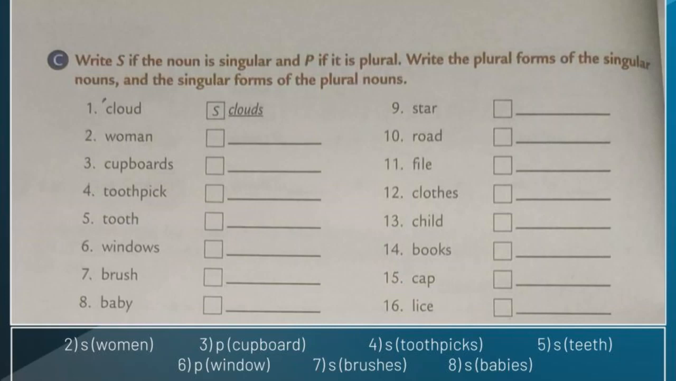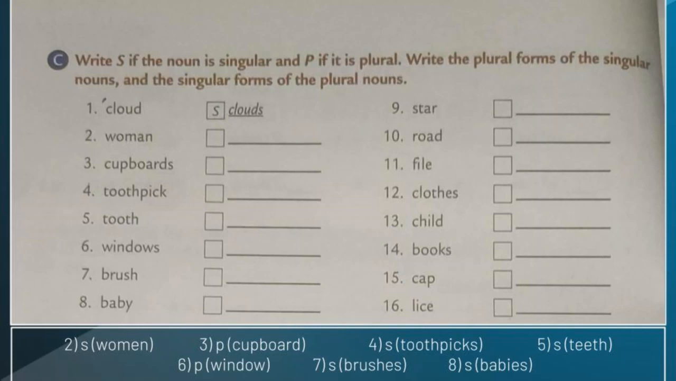Yes, you're right. Brush is singular. So write the letter S inside the box. Then what is the plural form of brush? Already we have learnt that if any noun ends in sh, what we have to add? We have to add es. So brushes. B-R-U-S-H-E-S. Brushes.